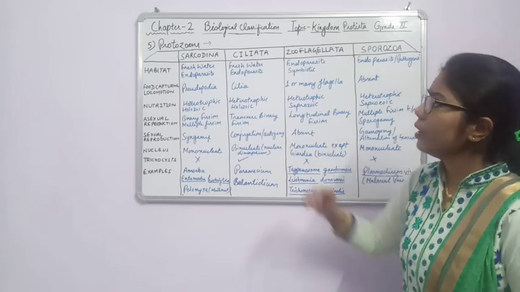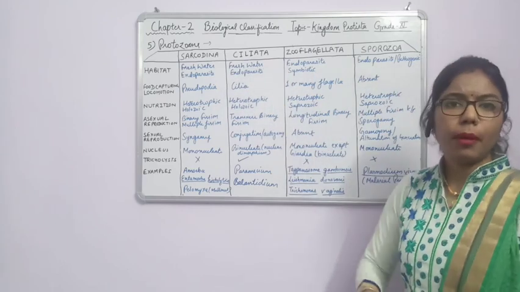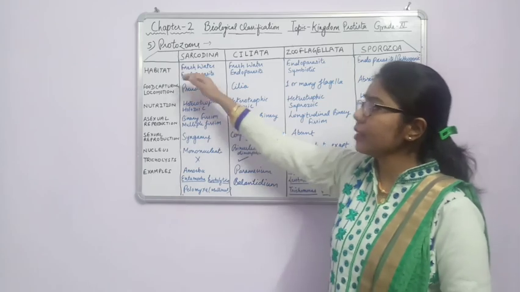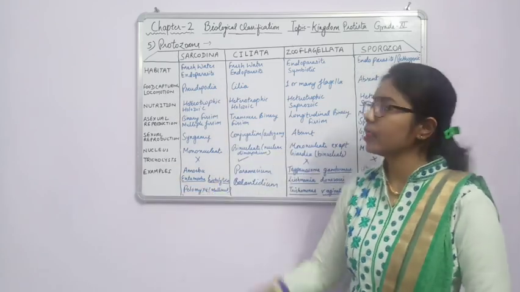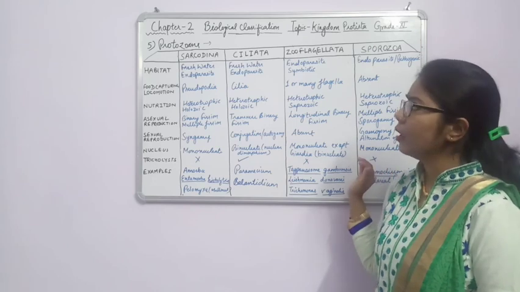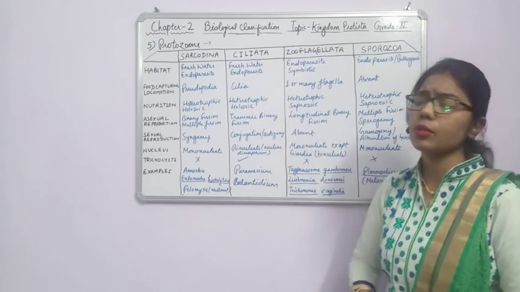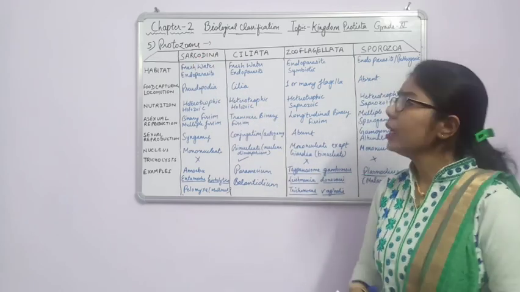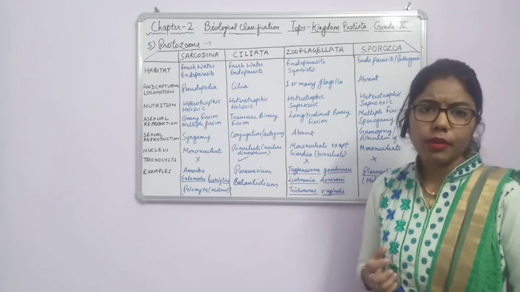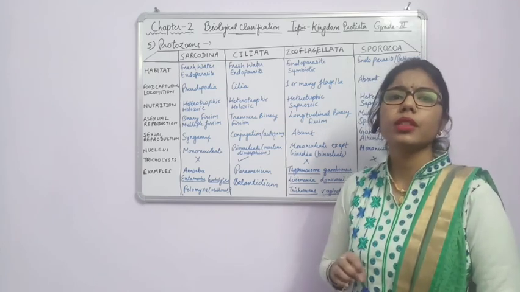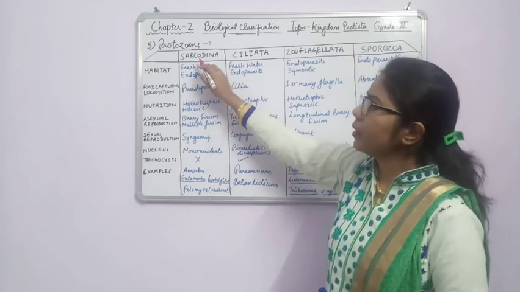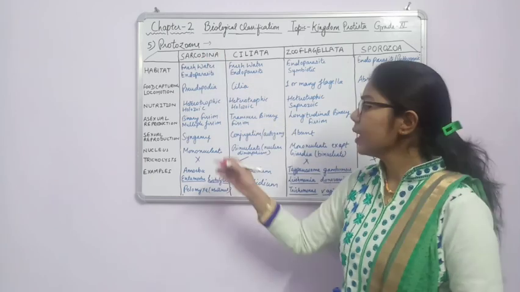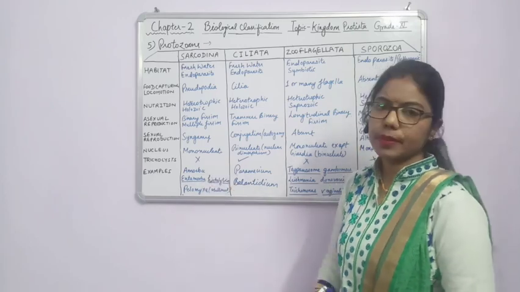So one by one we will discuss these members or the groups which we have categorized, and how we have categorized them on the basis of some characteristics, because they show different characters in these members. Now how have we given the names here? Sarcodina, this name comes from where? Somehow related to the amoeba. Whenever we are talking about locomotion or movement due to the pseudopodia, this will come under the Sarcodina. It means that under the Sarcodina, amoeba can be the example.